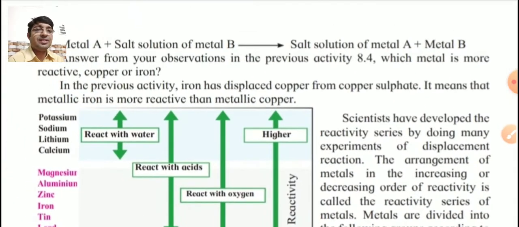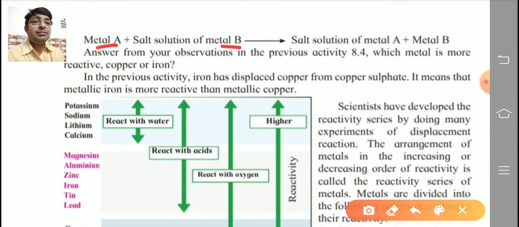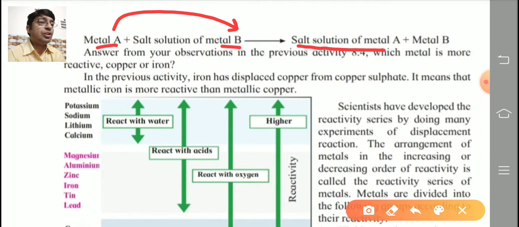Check on the next page. Metal A is a single metal and metal B is in the form of a salt solution. Metal A is more reactive than B, so A takes the place of B. What is formed after the reaction? Salt solution of metal A is formed and metal B separates out.